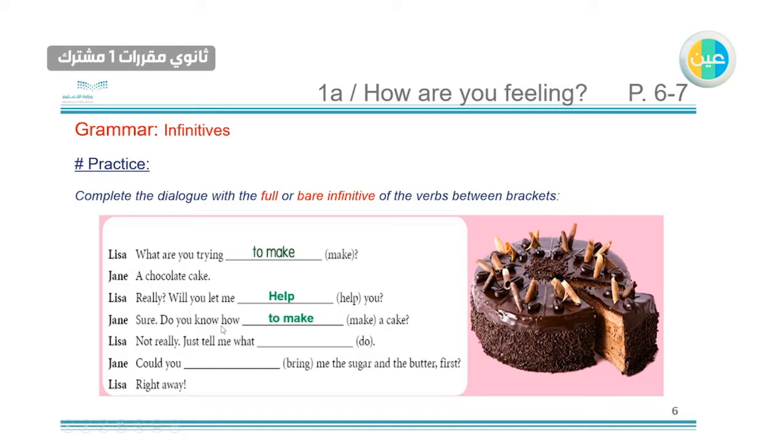Just tell me what. This one is the same as the previous one. So we use the full infinitive to do. And the last one we have could you. Could is a modal verb, and after a modal verb we just use the bare infinitive without to. So we just put bring here.